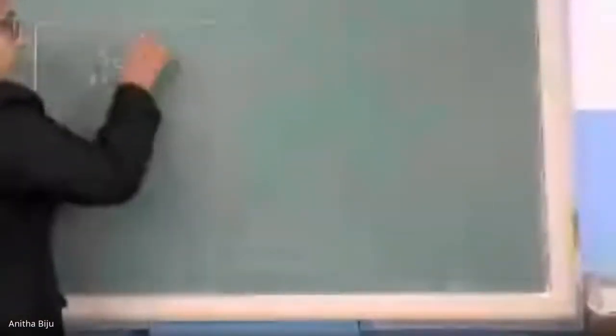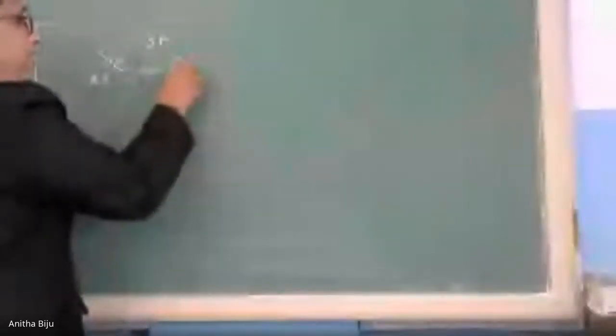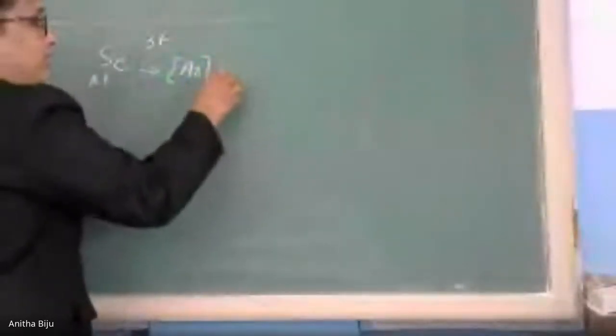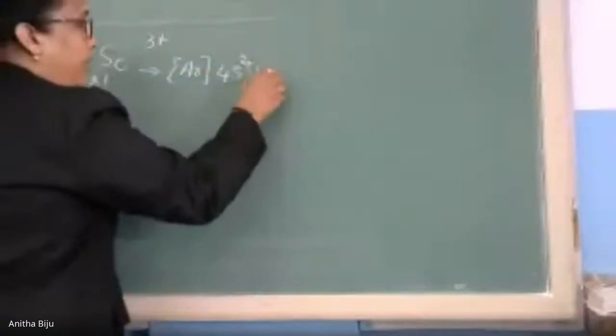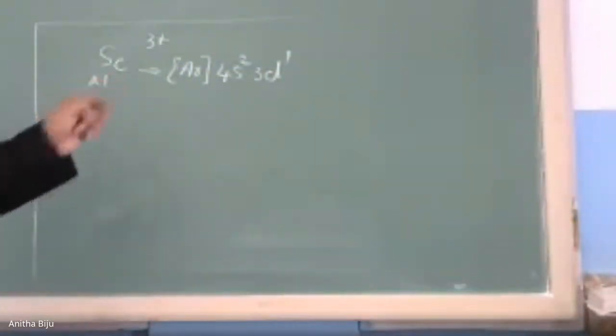So, atomic number of scandium is 21. When we are thinking of the 3+ oxidation state, scandium's configuration is argon 3d1 4s2.